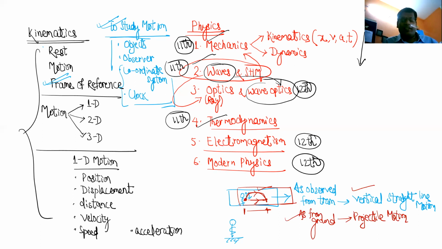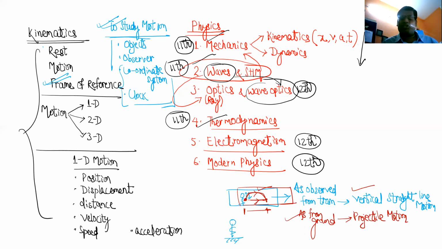Later, slowly, we will solve numericals, that from different places, the motion will look different. So from different places, the equation of motion will be different. So from different places, there are different ways of writing equation. But now at least we need to understand that, okay, such things are there.